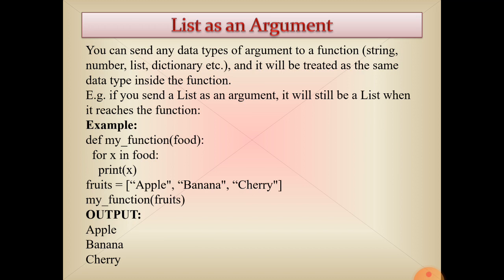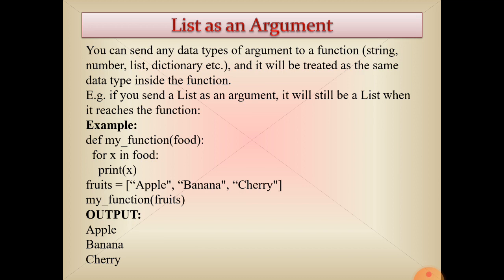The string value must be enclosed in double inverted commas. Now we are going to learn list as an argument. You can send any data type as an argument to the function: string, number, list, dictionary, tuple, and so on.